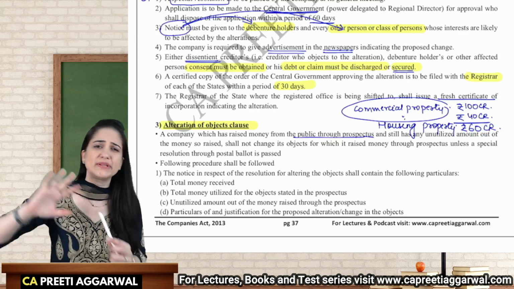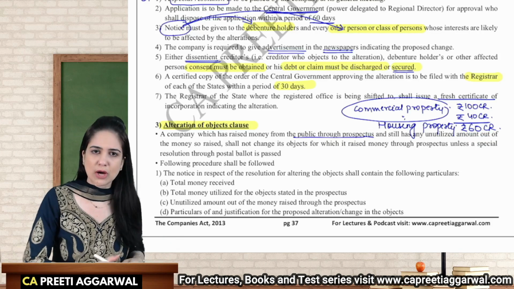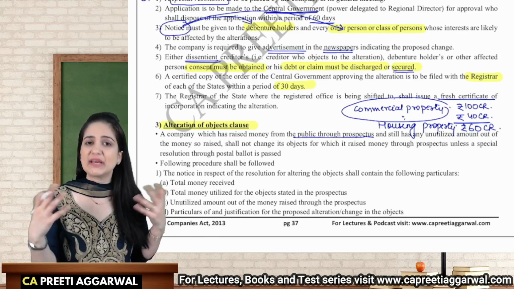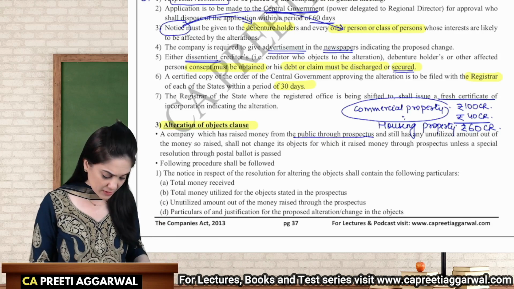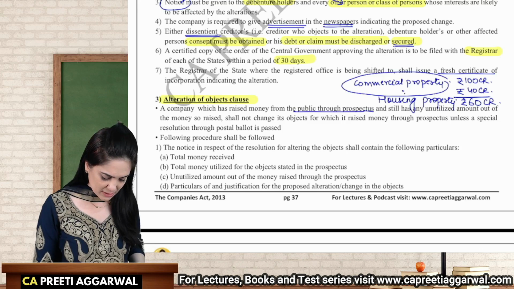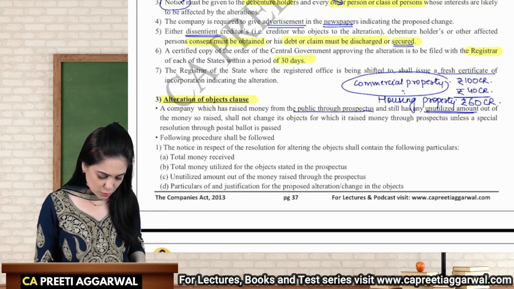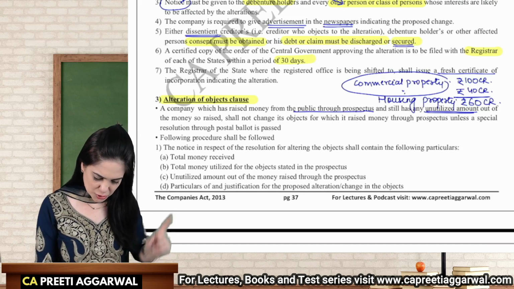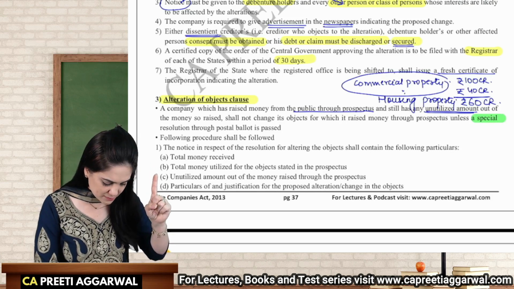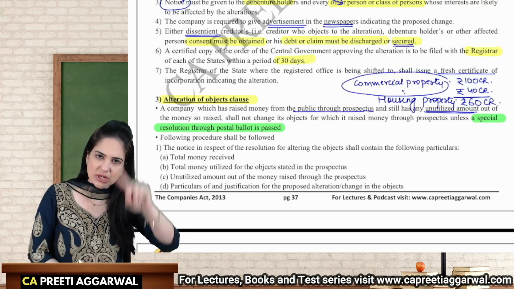Are you planning to spend the entire amount or only some part on housing? Give us the reasons. Where is the place where we can go through all these documents? So if the company has raised the money by issuing a prospectus, but it still has some unutilized money, then you have to pass a special resolution. That is the first and the primary step. Okay, special resolution, and that too through postal ballot, has to be passed.